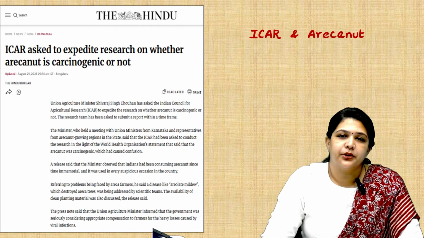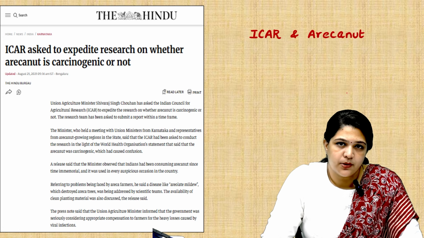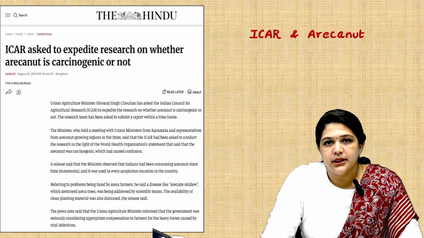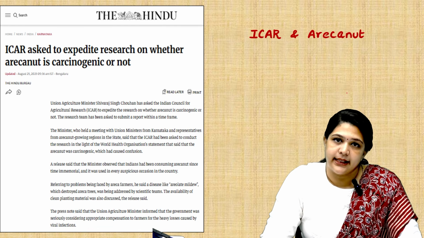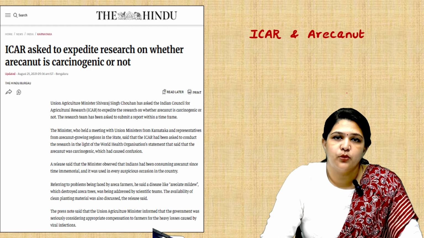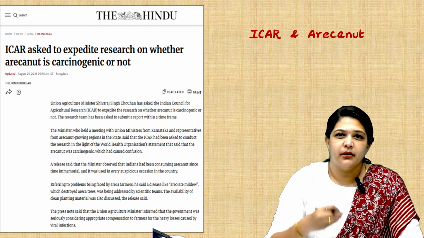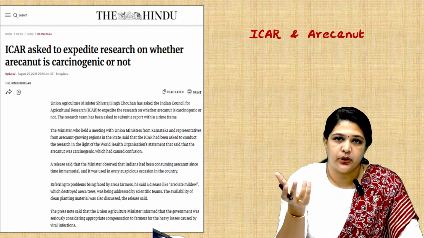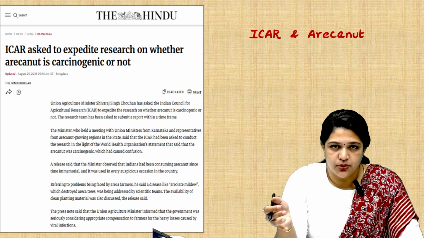The next topic we are going to discuss is the Indian Council for Agricultural Research and what they are trying to find out. Recently, arecanut, which we also call betel nut: the World Health Organization has classified arecanut as a carcinogen. Carcinogens are agents which can cause cancer, specifically oral cancer. In India, culturally, consuming betel leaf and lime along with arecanut is a delicacy and has cultural importance also. But the World Health Organization has announced it as a carcinogen.